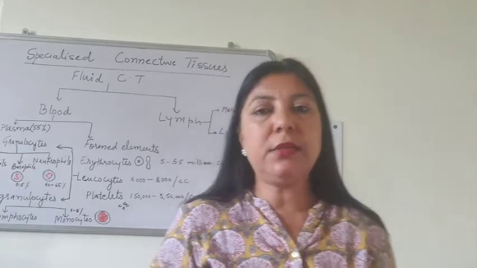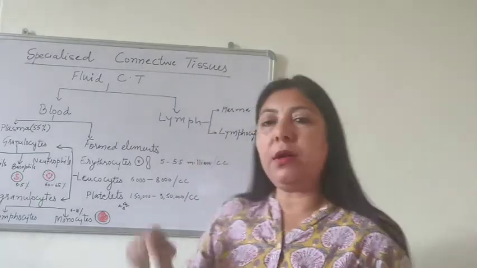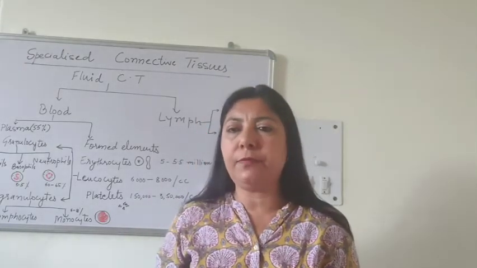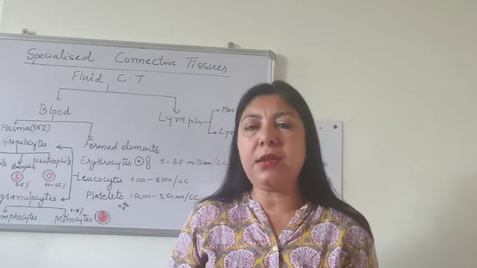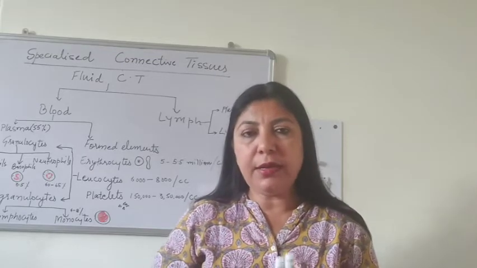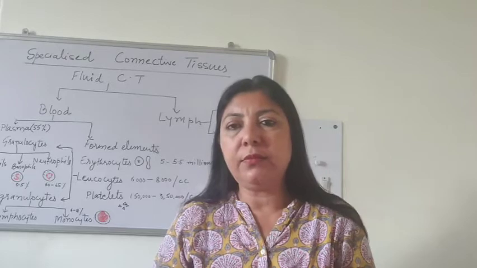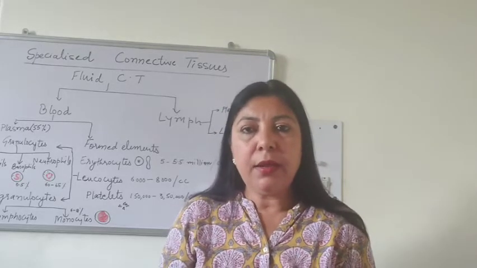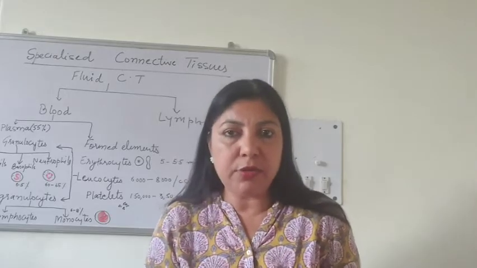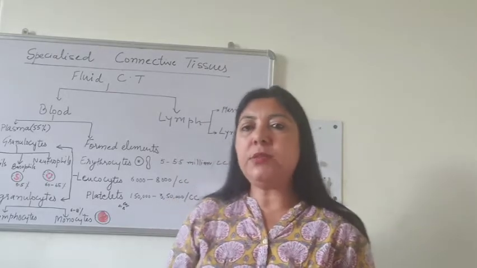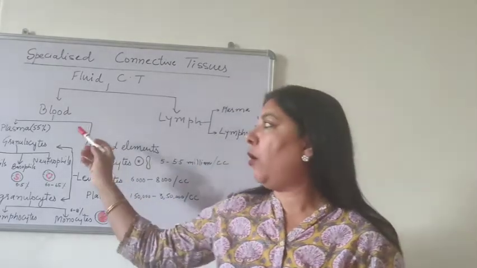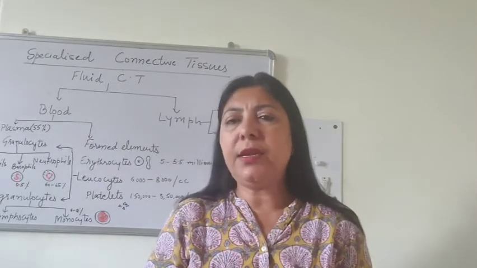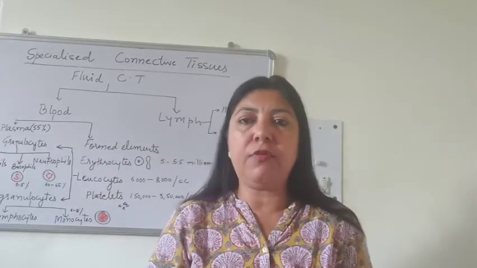After platelets, the next type of fluid connective tissue is lymph. Lymph is just like blood because it is processed blood. It is also called interstitial fluid. It is actually leaked out blood. So the plasma is almost like the plasma of blood, but it is not as rich as that of blood.